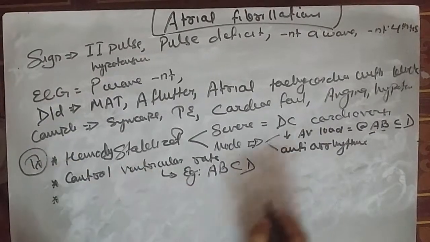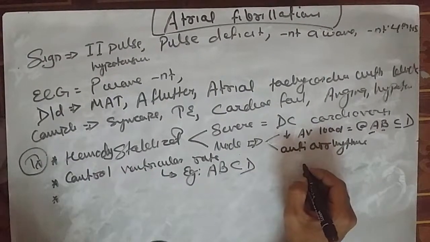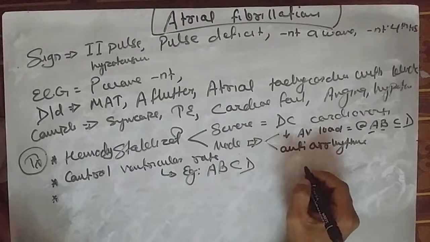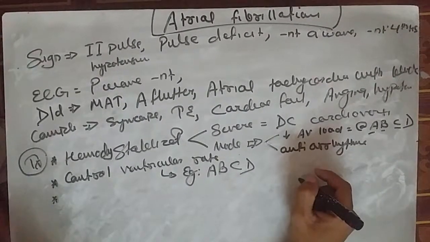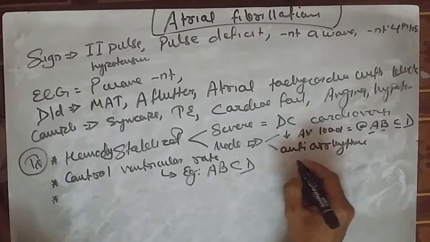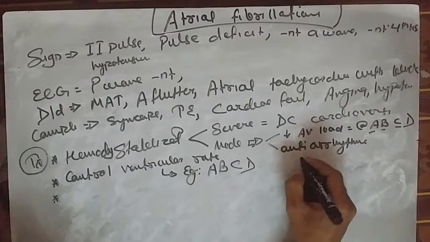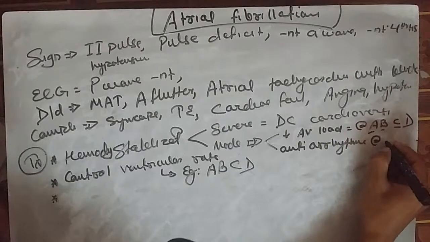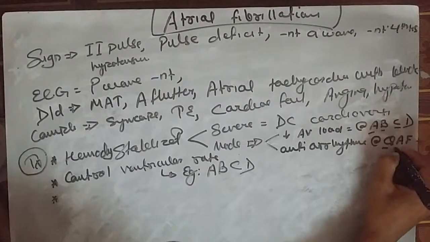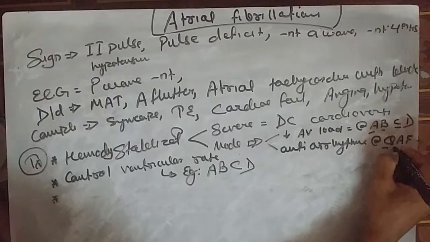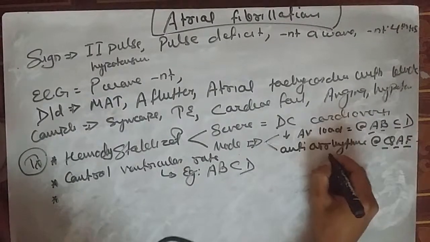And what are the antiarrhythmic drugs? Usually they are sodium channel blockers and potassium channel blockers: flecainide, quinidine, amiodarone. Flecainide is the sodium channel blocker. It can be remembered as QAF: quinidine, amiodarone, and flecainide.